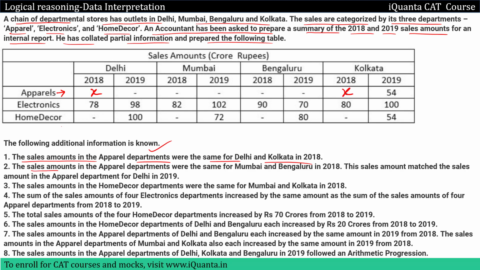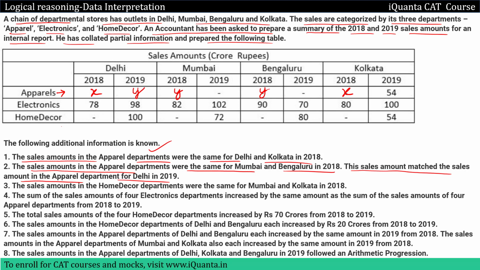Second is the sales amounts in the apparel department were the same for Mumbai and Bengaluru in 2018. So again, we are talking about the apparel department. Sale amount was the same for Mumbai and Bengaluru in 2018. So Mumbai, Bengaluru, it must be the same, right? In 2018. So let me assume this is Y. So of course this will also be Y. So we are done with the second point as well. Then reading further, this sales amount matched the sales amount in the apparel department for Delhi in 2019. So apparel department, Delhi 2019, this is also the same. That means this will also be equal to Y, right? I hope this much is understood. This was simple clue putting, right?